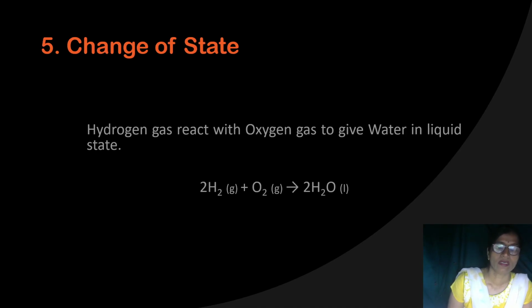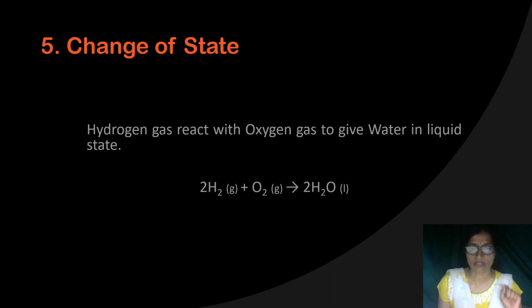Next, some reactions we can identify by observing the change of state. In some chemical reactions, a change of state takes place. A very good example you are familiar with: hydrogen and oxygen react with each other to give water. Hydrogen is in the gaseous state, oxygen also in the gaseous state. When hydrogen is burned in the presence of oxygen, it gives water, which is in the liquid state. So here two gases combine to give a product in the liquid state.